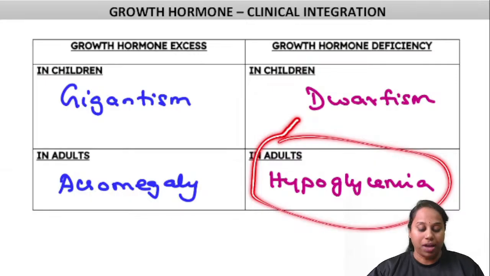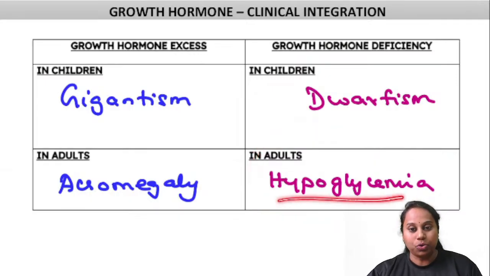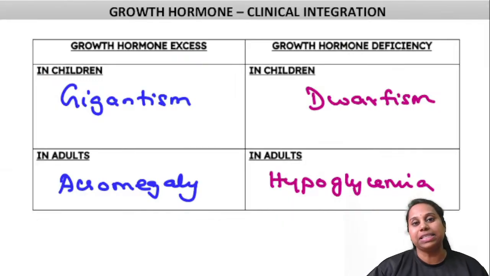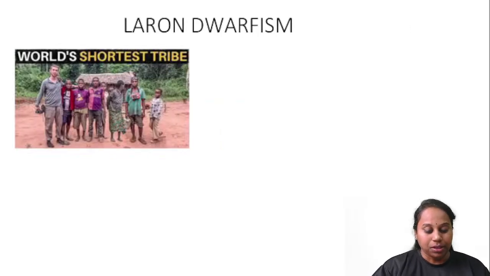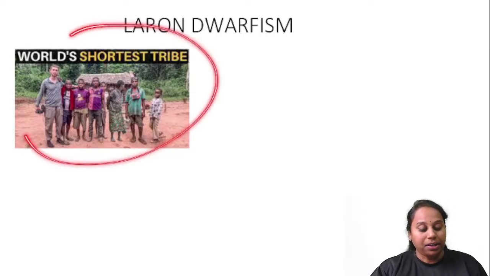So instead of height, it starts acting on blood glucose levels. Growth hormone increases blood glucose. So growth hormone deficiency decreases blood glucose. Hypoglycemia in adults. A special form of dwarfism, Laron dwarfism, identified in the world's shortest tribal people, African pygmies.